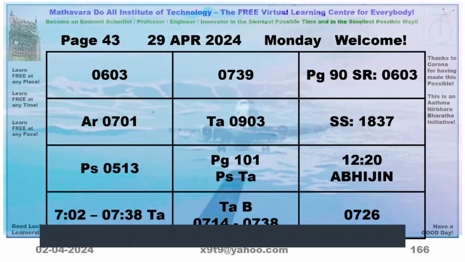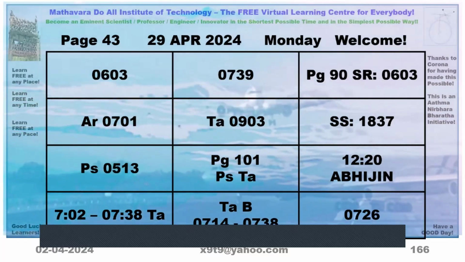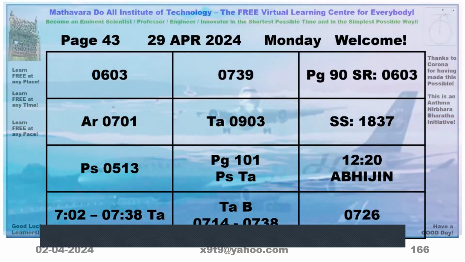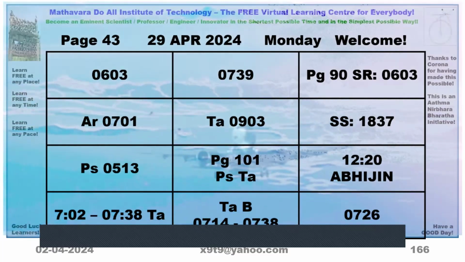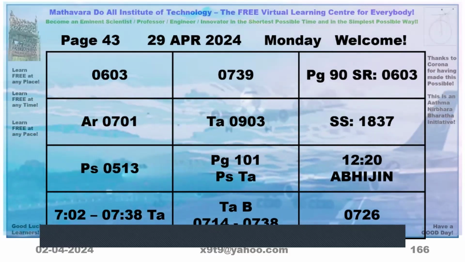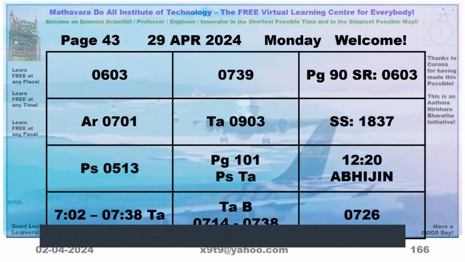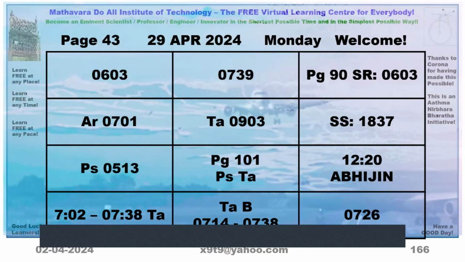For that particular day, say 29th April, go to page number 90 and find the sunrise and sunset time.